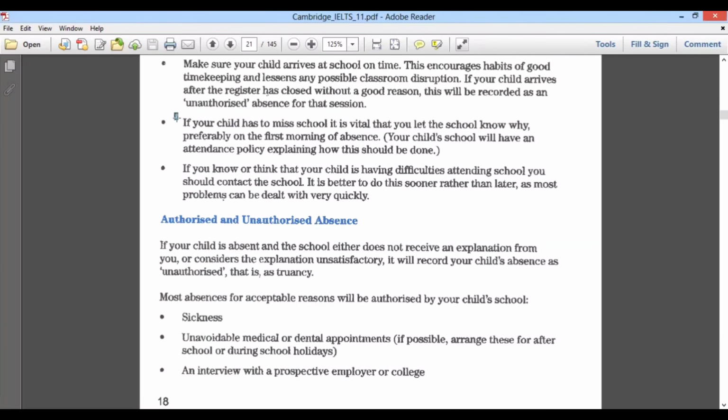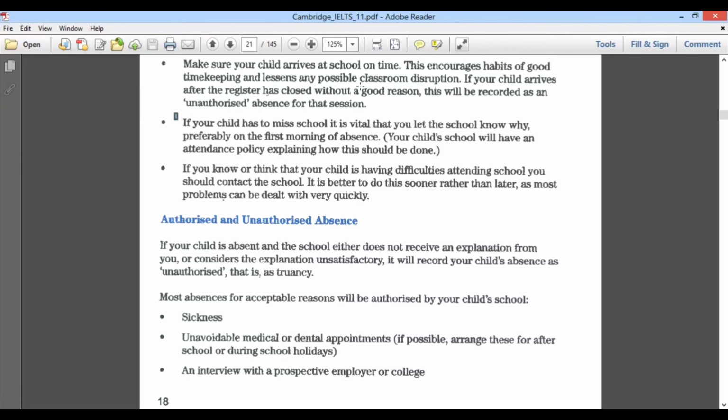If your child has to miss school, it is vital that you let the school know why, preferably on the first morning of absence. They are preferring the timing to be the first morning of the absence. We should let the school know the reason. Then, the school will have an attendance policy explaining how this should be done. They are saying there is some policy explaining how this should be done, not what the process is if the student is not attending.